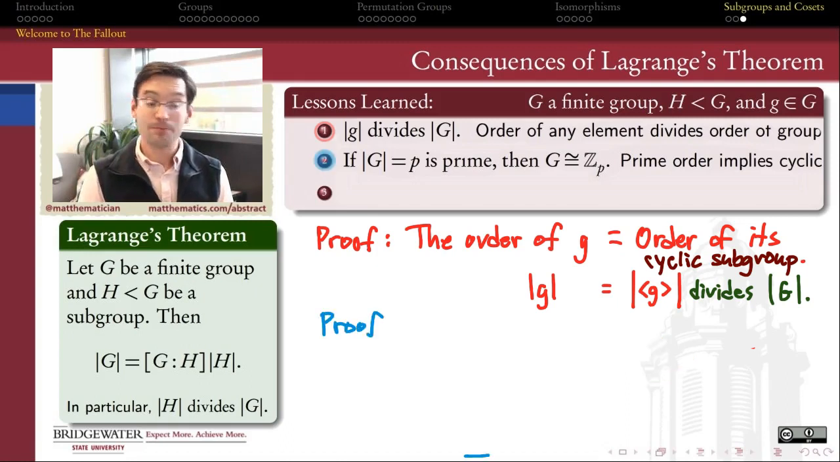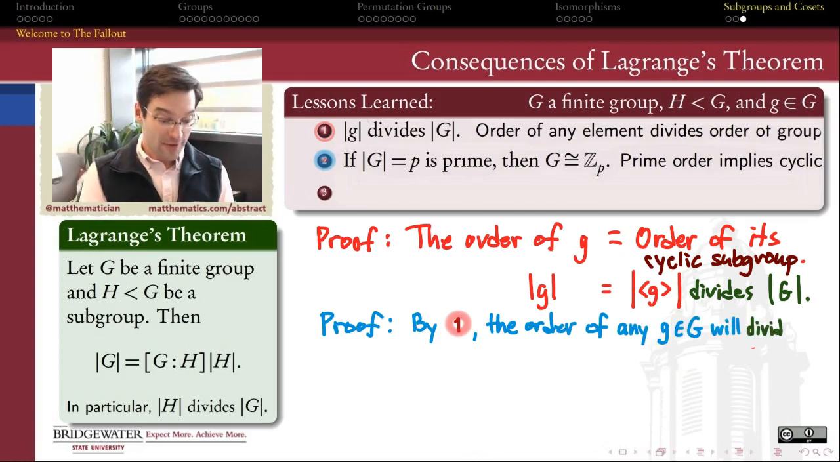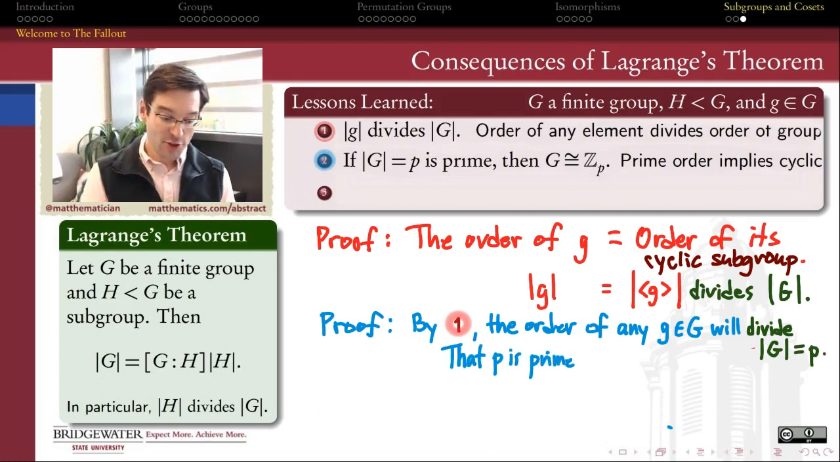So why is this thing true? Well, according to our first observation here, if I take a group of prime order and I pick up any element at all inside of that group, the order of that element will be a divisor of the order of the group. But you can probably see where this is going. When the order of the group is a prime number, primes only have two distinct divisors, themselves and 1. And so if I pick up any element in this group of order p, either the order of the element is 1, or the order of the element is the prime number p.